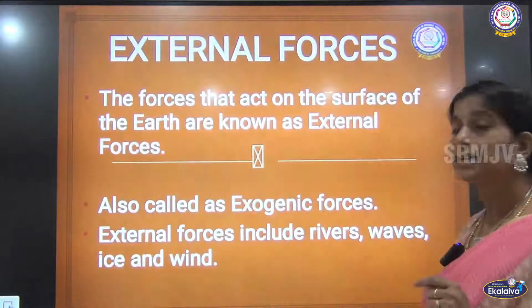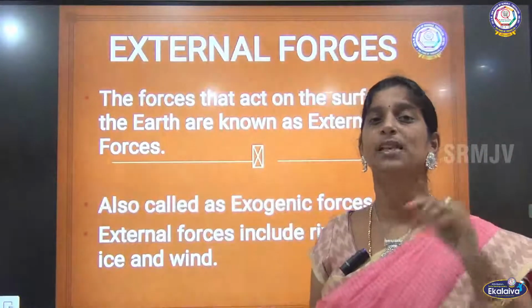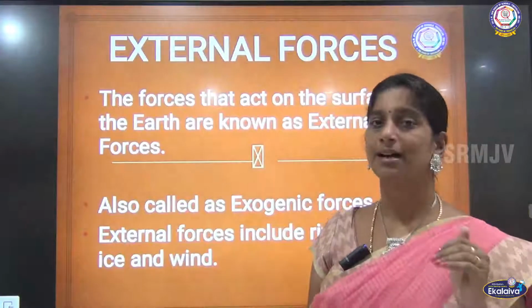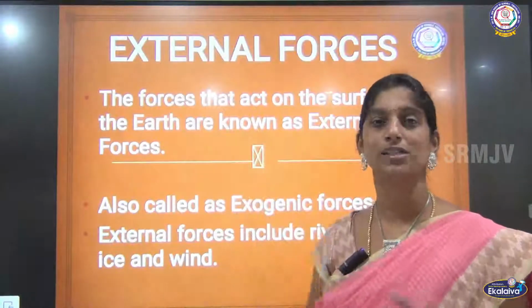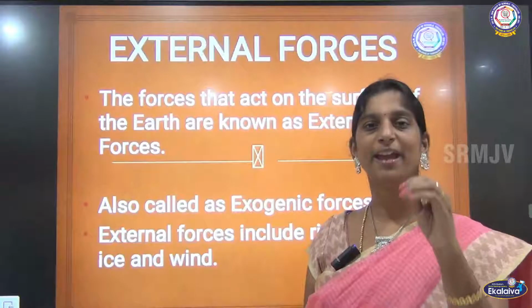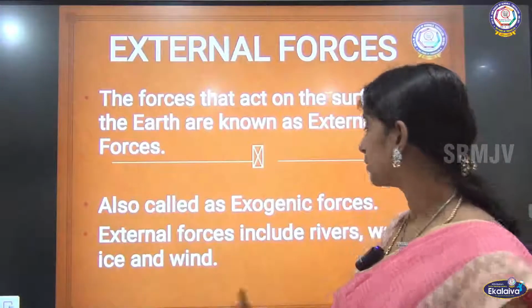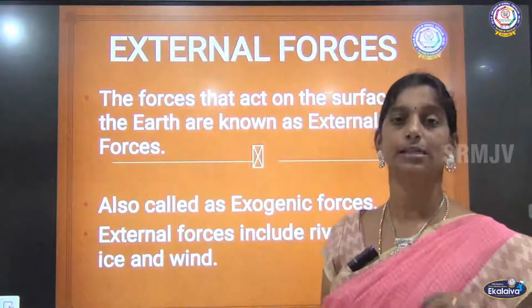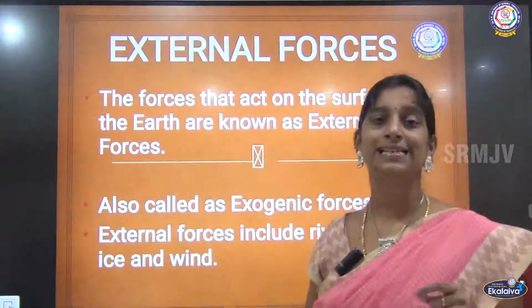Then the external forces. So what are all these external forces? For internal forces, we have seen that crust is there, magma is there, right? Then we have also seen about the core and all those things in the structure of the earth. But the main two things of the internal forces are the crust and the magma. So here you can see the external forces include rivers, waves, ice and wind.